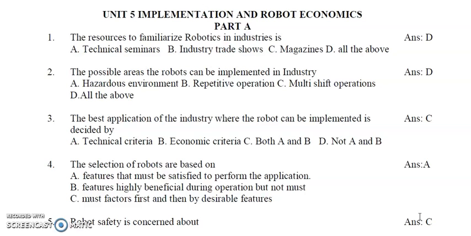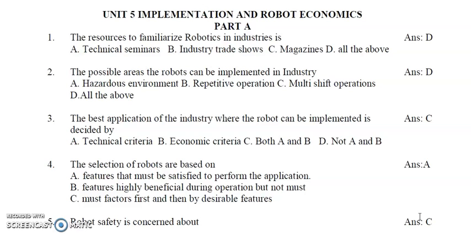The first one, we are identifying the potential areas or the possible areas. From the possible areas, we have to go for a few, 1 or 2 areas, where robot is very, very essential. So that is the question.